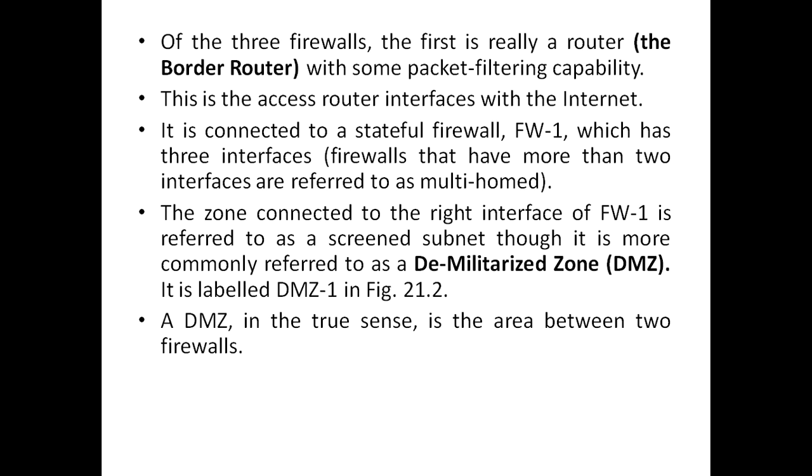So out of the 3 firewalls, the first is really a router, the border router with some packet filtering capability. This is the access router interface with the internet. It is connected to a stateful firewall, that is FW1, which has 3 interfaces.